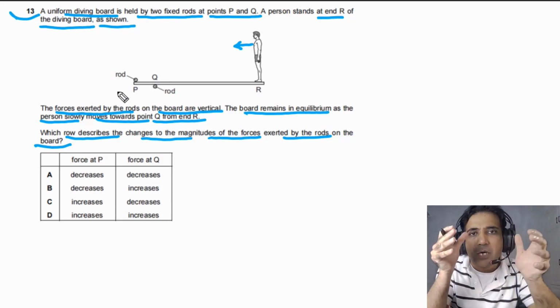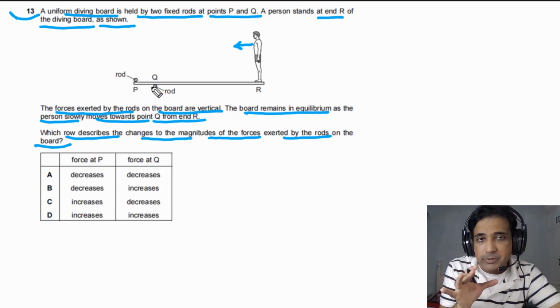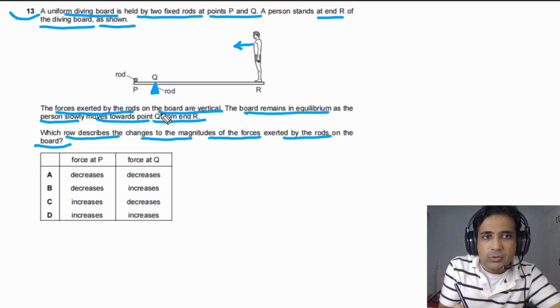This question is about equilibrium. Now we need to understand, we can take one point as our pivot point because the diving board is in equilibrium. It means that the moment about any point has to be equal to 0. So in this case we will take moment about rod Q. So this one is our pivot point.